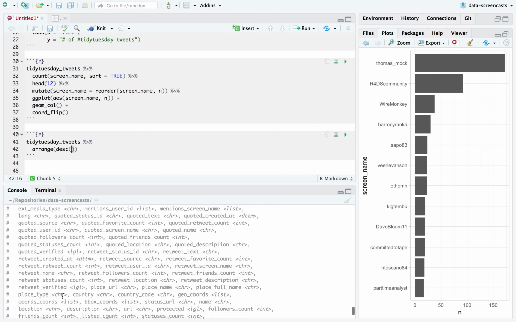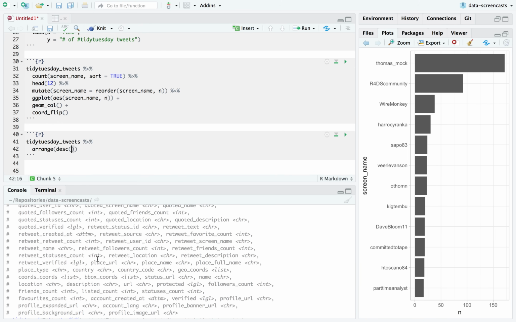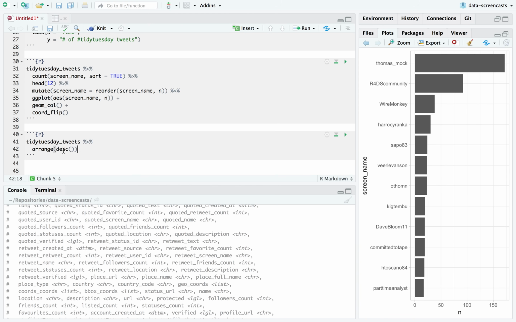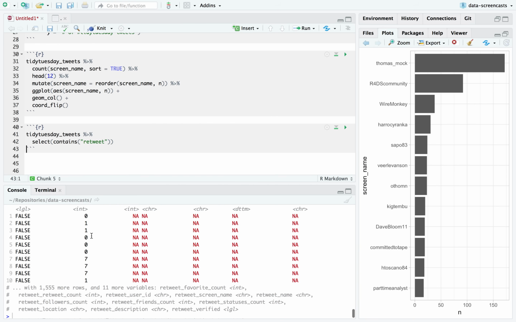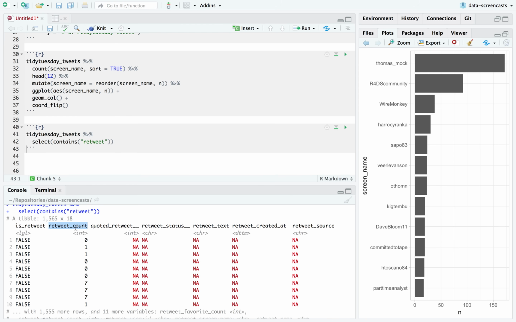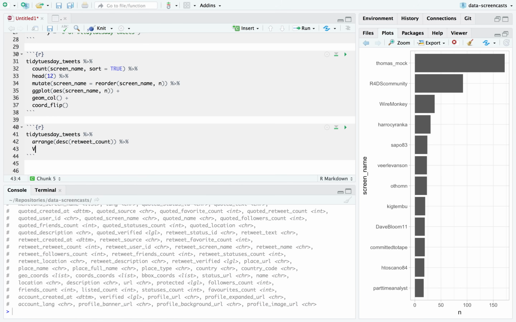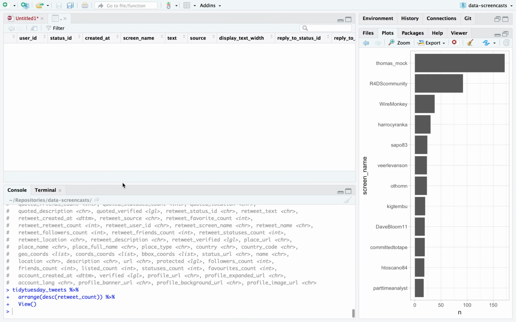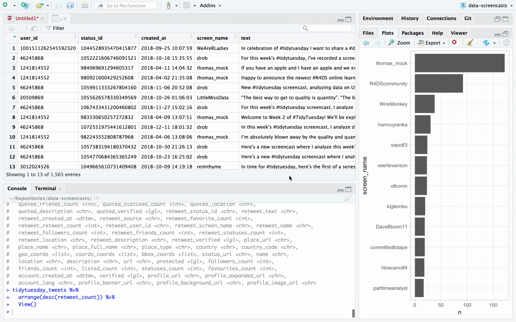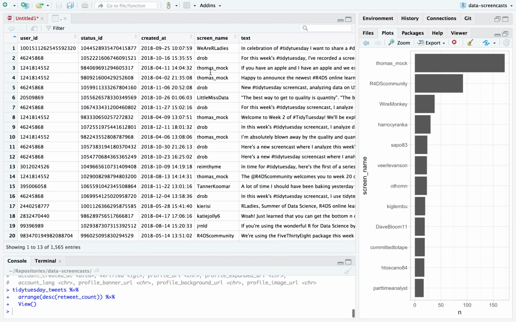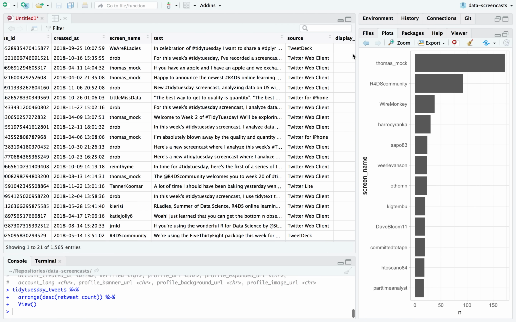Let's see, is that retweet? Wow, there's lots of things involving retweets. All right, so if I collect contains retweet, I just want retweet count. Arrange descending retweet count, and I can pipe this to view. All right, and some of the top ones include We Are Our Ladies. That's a rotating set of curators that are publishing tweets.